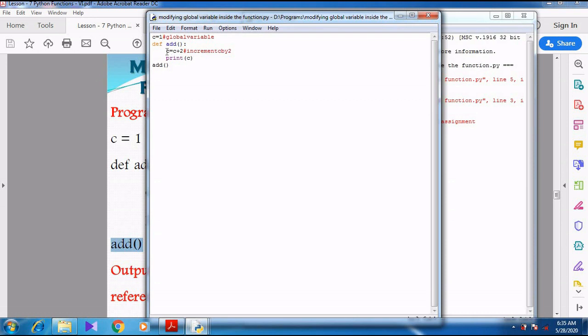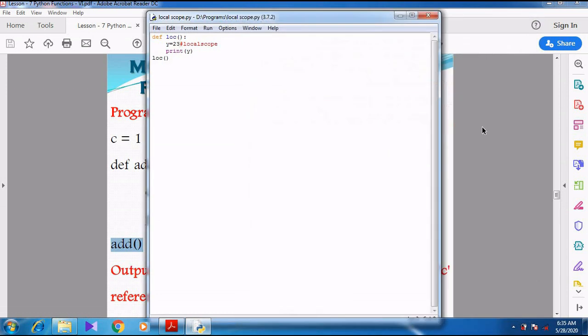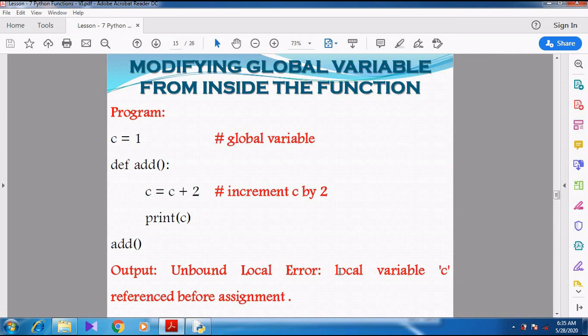You are trying to change the global variable inside the function, so that is not possible. It shows UnboundLocalError, local variable c referenced before assignment. So modification of a global variable inside the function is not possible. Right.